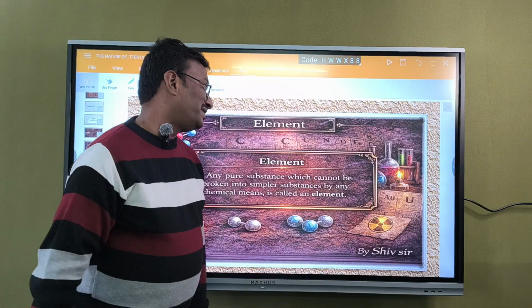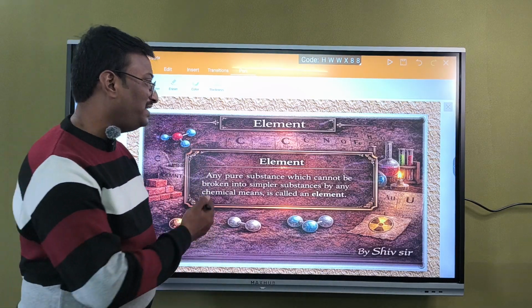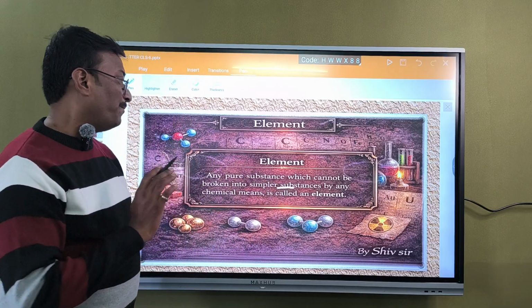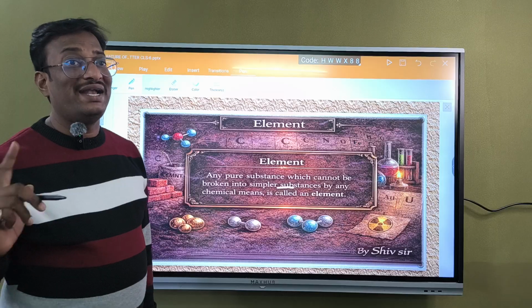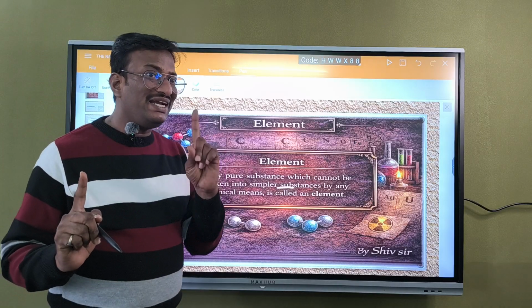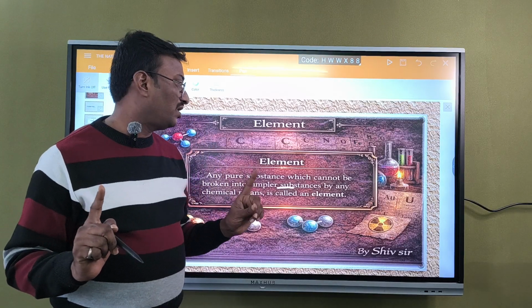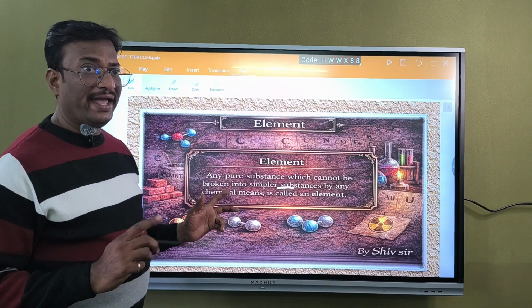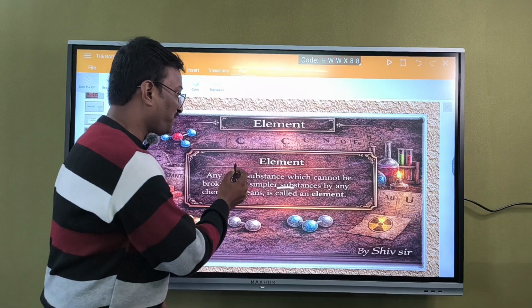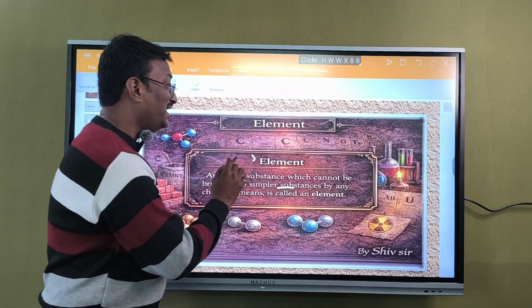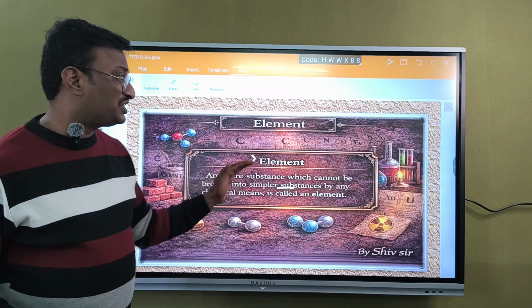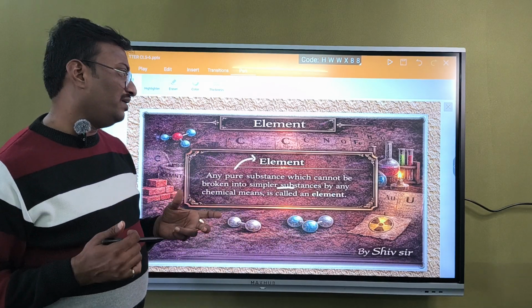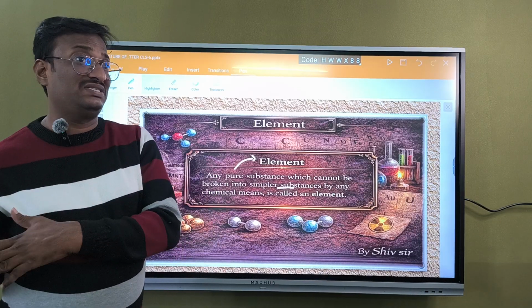Then what is an element? We already defined it: a substance which cannot be broken into simple substances by any chemical means and is made up of a single type of atom is called an element. Remember children the definition, I will repeat once again. First of all, an element is a pure substance, remember that. An element is a pure substance which cannot be broken into simple substances further, it cannot be broken by any chemical means.